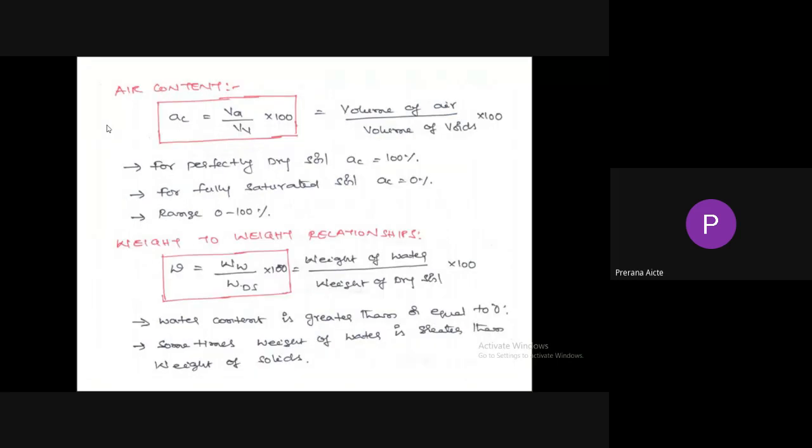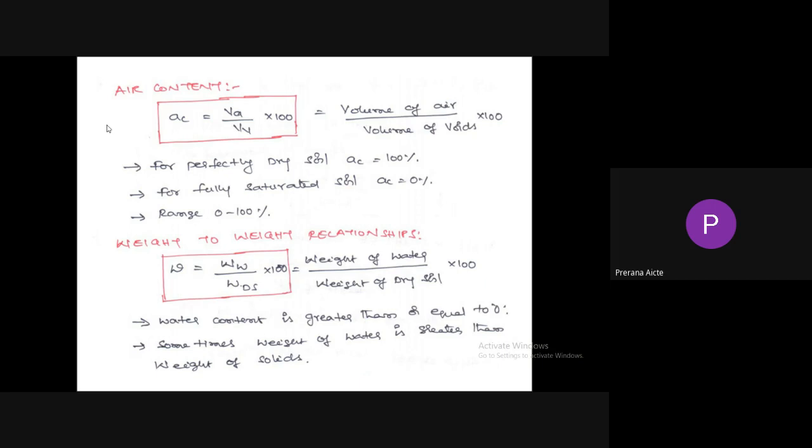So air content is defined as the ratio of volume of air to volume of voids. For perfectly dry soil, all the voids are filled with air, so volume of air equals volume of voids. Air content equals 100% or 1.